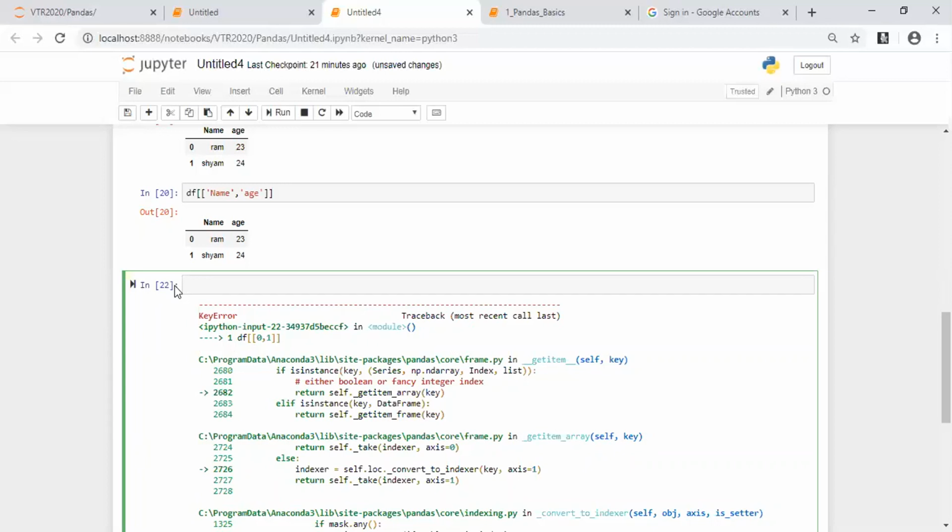Yes, we'll come to loc. We can go for iloc. Yes, we go to iloc and loc. At that time, we'll see how to solve it. But hold on till then.